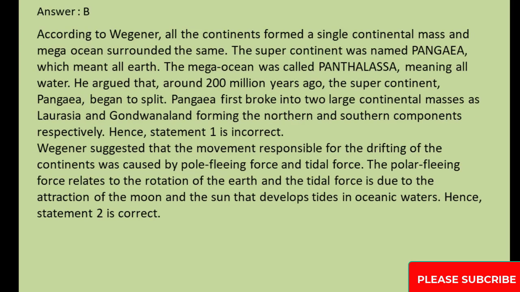Answer, B. According to Wegener, all the continents formed a single continental mass and a mega-ocean surrounded it. The supercontinent was named Pangaea, which meant all earth. The mega-ocean was called Panthalassa, meaning all water. He argued that, around 200 million years ago, the supercontinent Pangaea began to split. Pangaea first broke into two large continental masses as Laurasia and Gondwanaland, forming the northern and southern components respectively. Hence, statement 1 is incorrect.